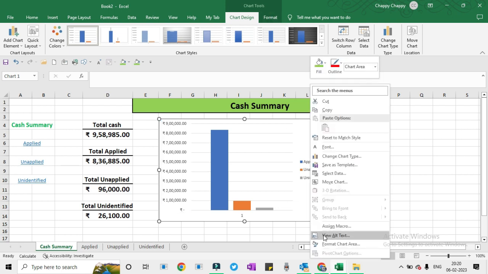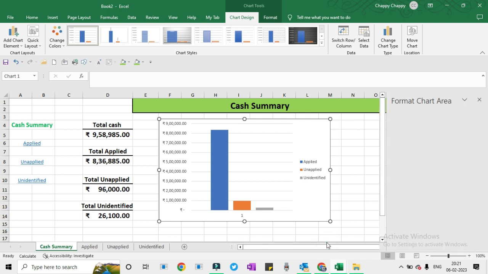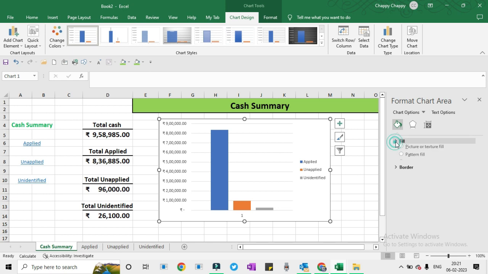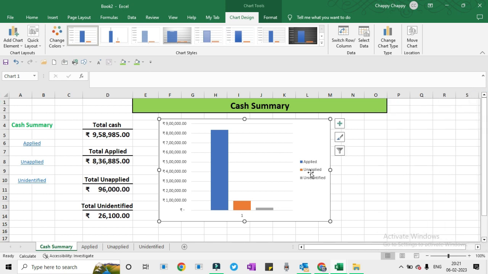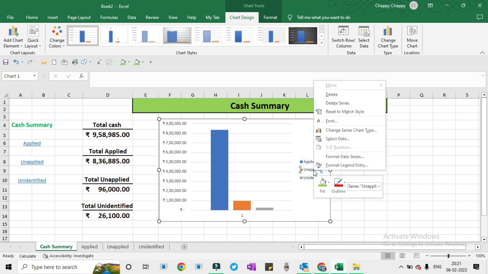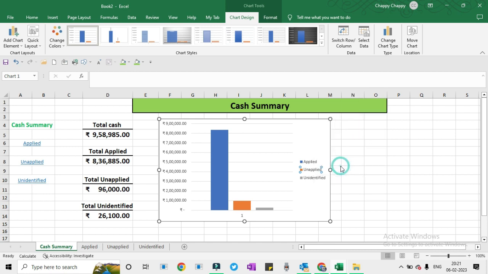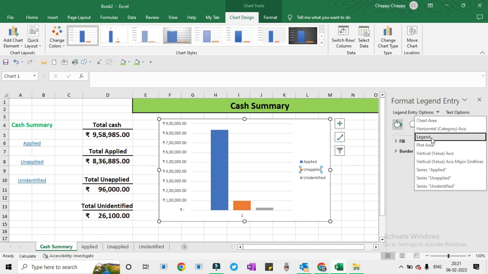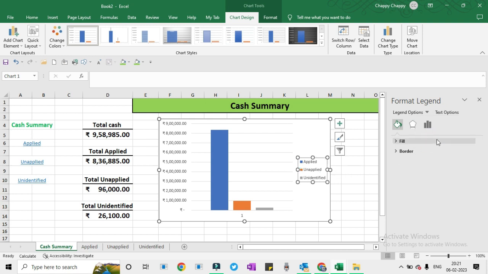Alright, so this blue one is applied, the orange one is unapplied, and the gray one is unidentified. We can also select various chart designs, and this one looks good. We will also change the color of the bars: applied say green, unapplied say orange, and unidentified say blue.